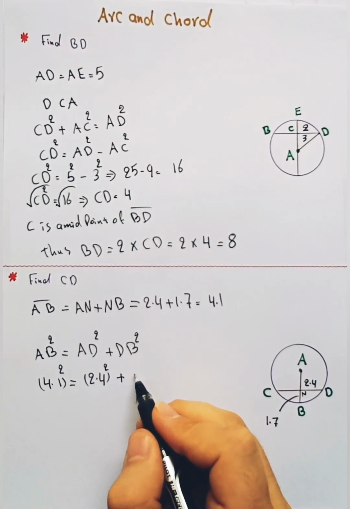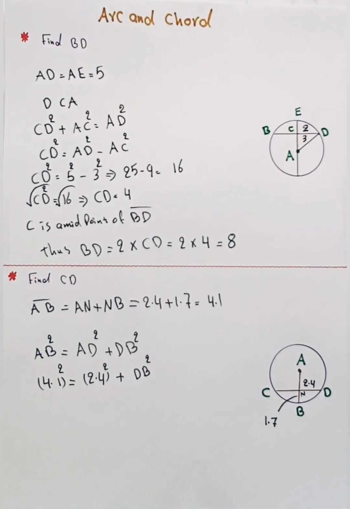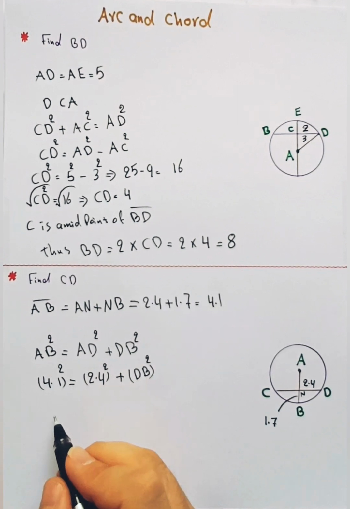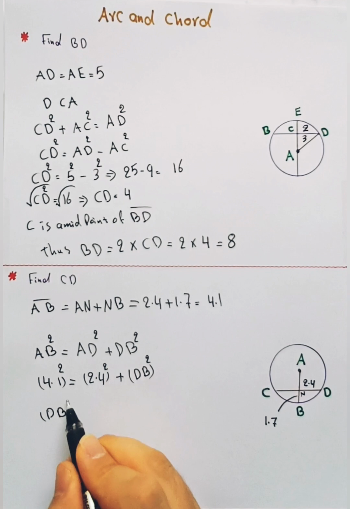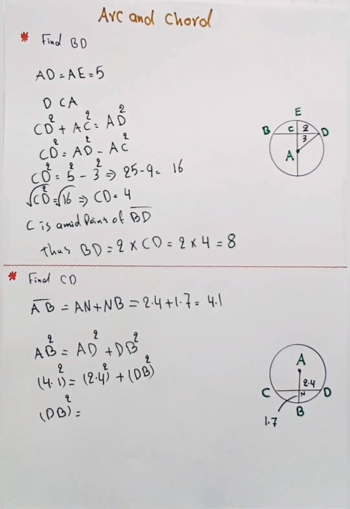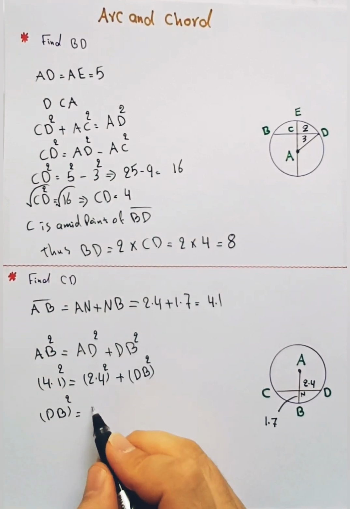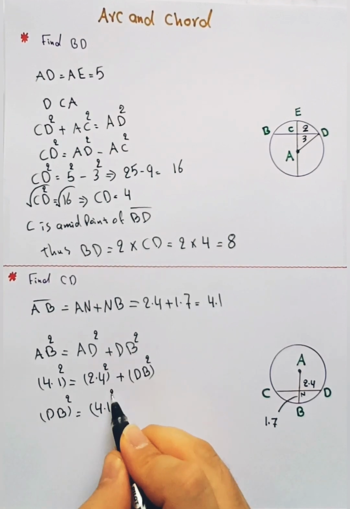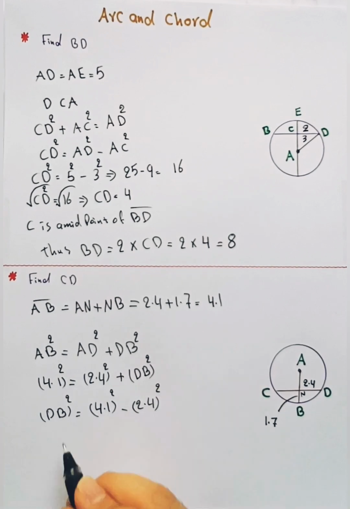So the measure of DB square equals 4.1 square minus 2.4 square.